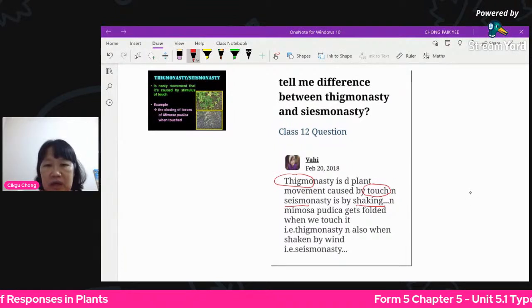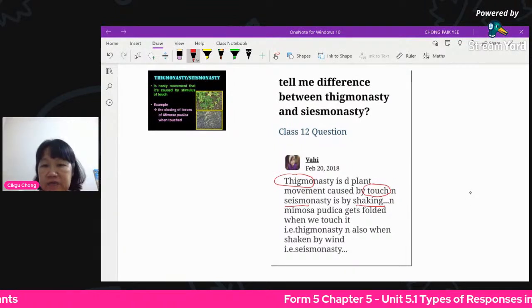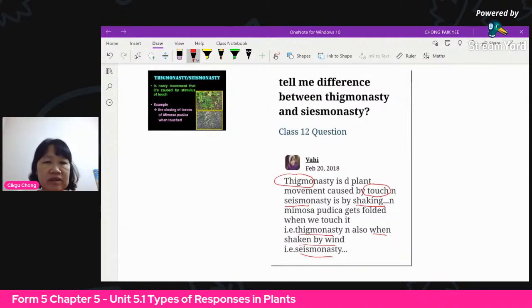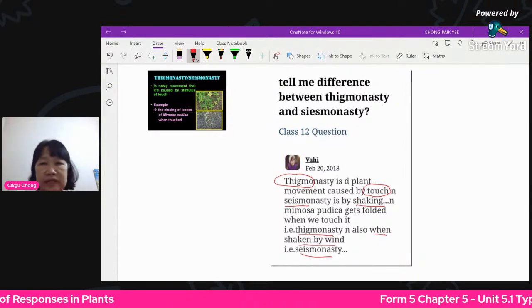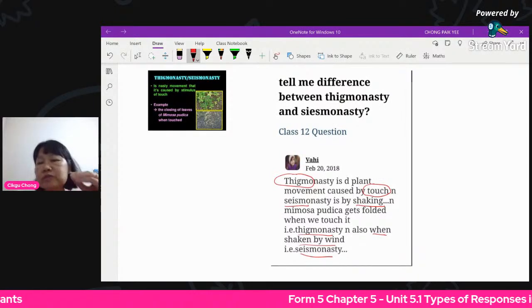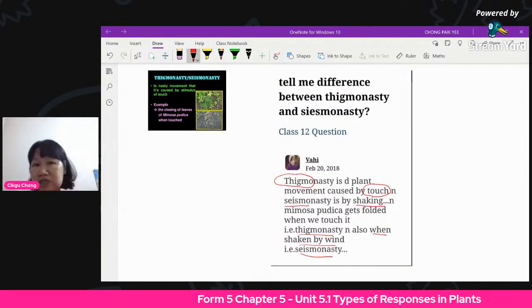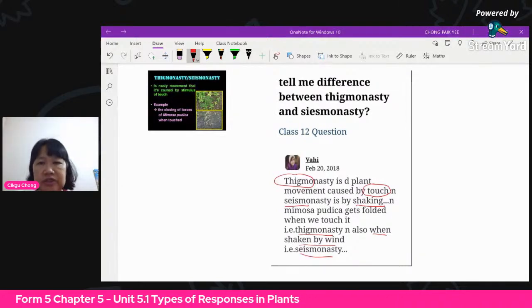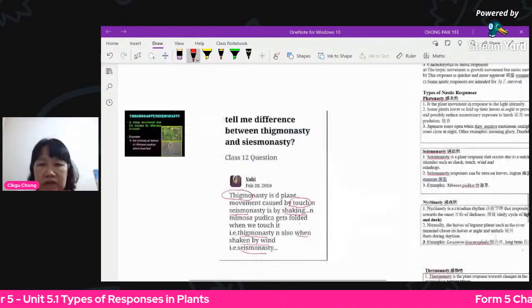Okay. So here, Mimosa pudica gets folded when we touch it. That's called thigmonasty. And when it's shaken by the wind, it's called seismonasty. So roughly, for me, it's about the same. Okay. So we will not ask a question like that. If you want to be very specific, just remember thigmo means touch. Seismo means vibration, shaking. Okay, so let's see what else extra I have over here for you.